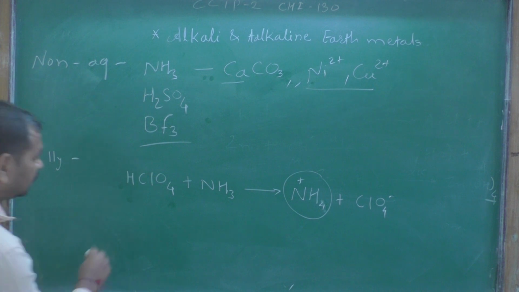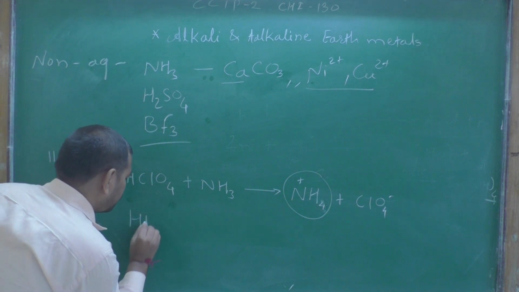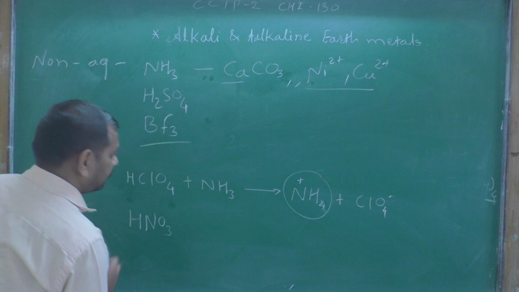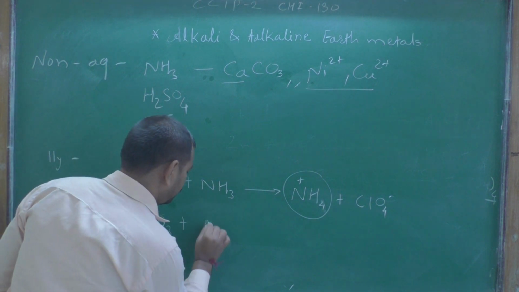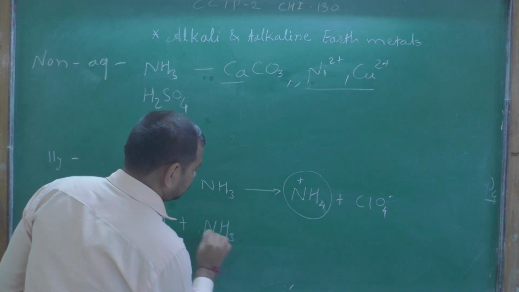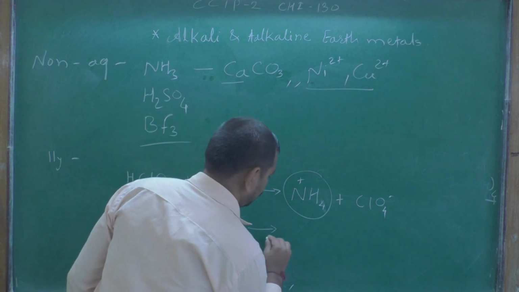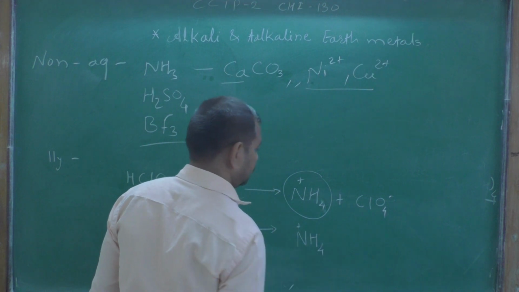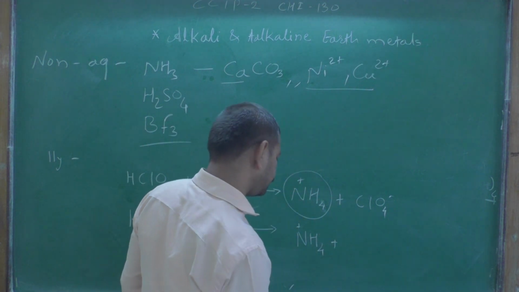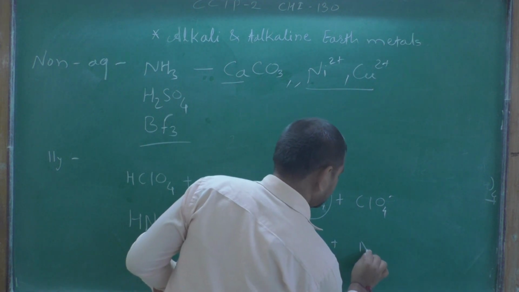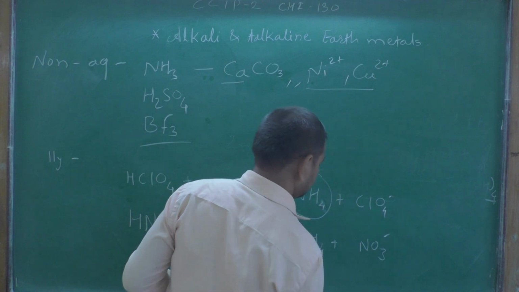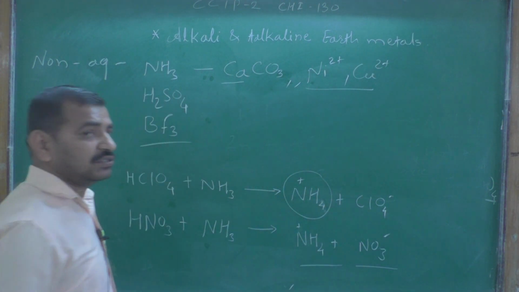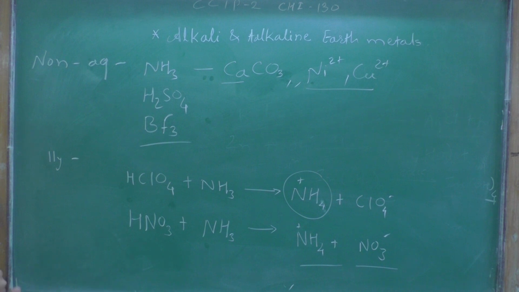Second, similarly, HNO3 in the presence of non-aqueous medium NH3 again forms its salt, ammonium plus NO3 minus. So this is the amphoteric property of ammonia.